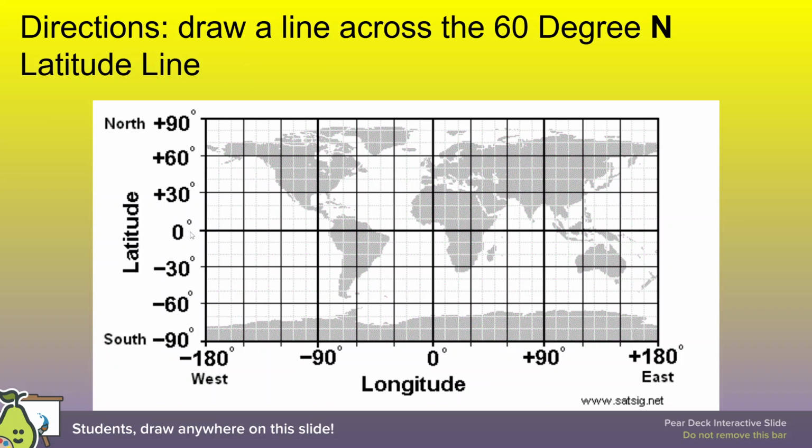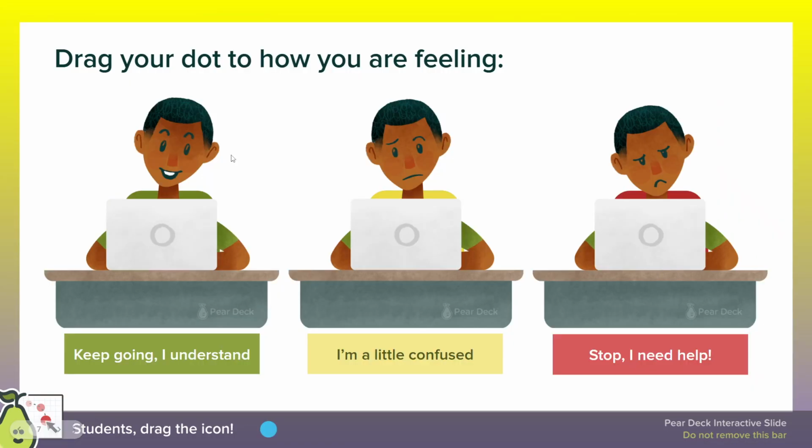So if you were doing this, the equator is 0 going across. And when we're saying north, we think of positive, because it is up. It's counting upwards. See, it says north labeled up here, south labeled down here. 60 degrees north would be up on this line right here. A line going across. Latitude. So far, we're just talking about latitude lines.